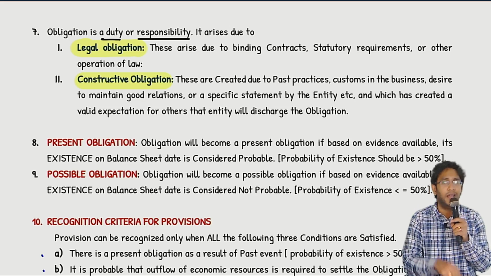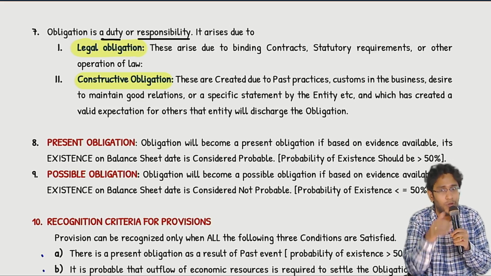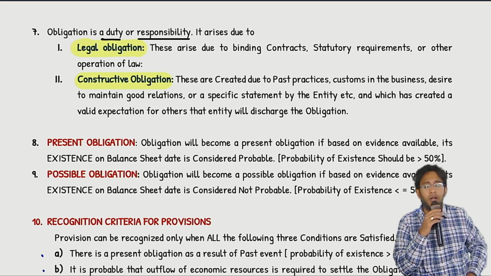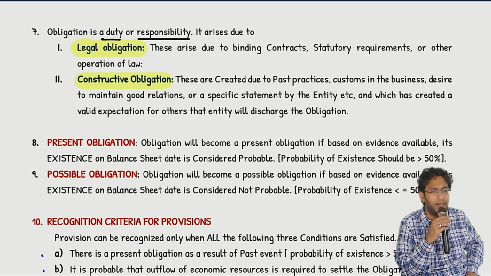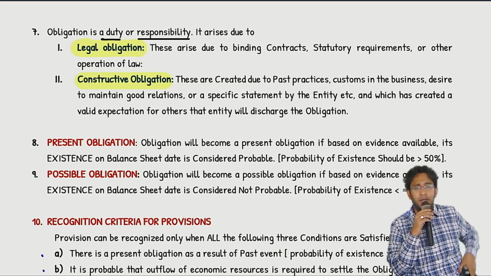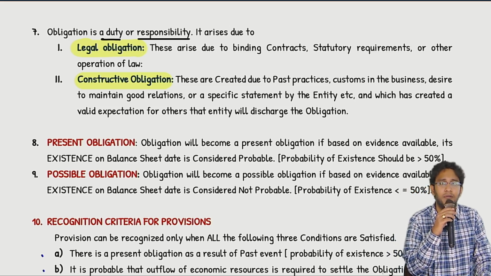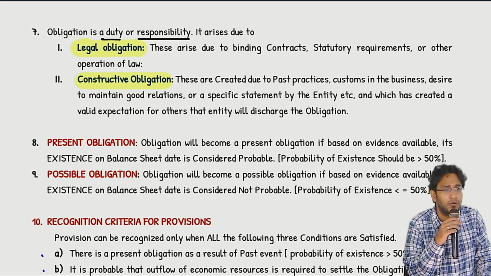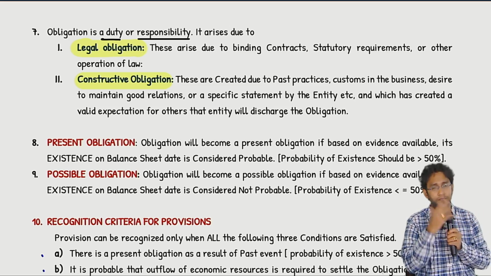Law, legal obligation. Next, I sold goods with warranty. I told the customer that any fault in the goods in the next 2 years, I will repair freely. Did you commit that at the time of sale? Yes. Somebody brought the goods with a defect. You say, I won't repair. Can he file a case against you? Legal consequences will follow. These are called legal obligations.